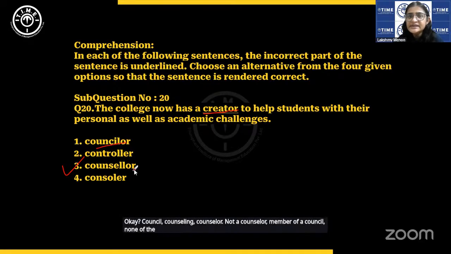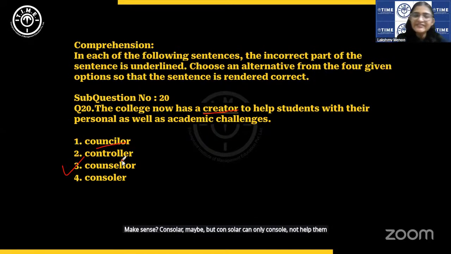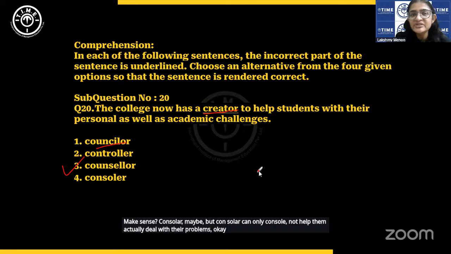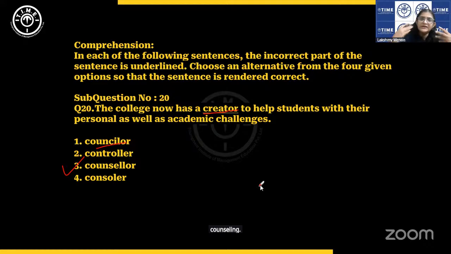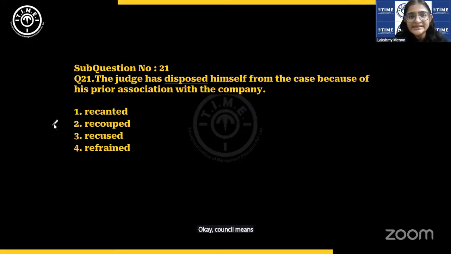None of the others make sense. Consoler maybe, but consoler can only console, not help them actually deal with their problems. Counselor. You all know these words, right? Counseling. Only thing is when we pronounce it, we may not know whether it is counsel or council. Counsel means advice actually.